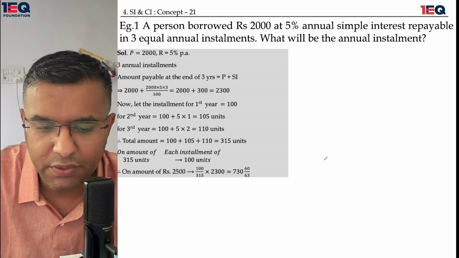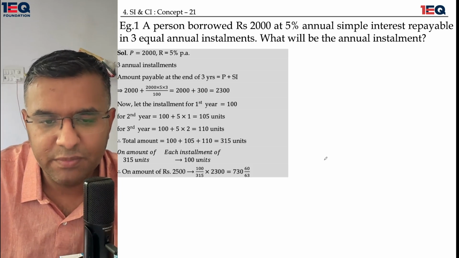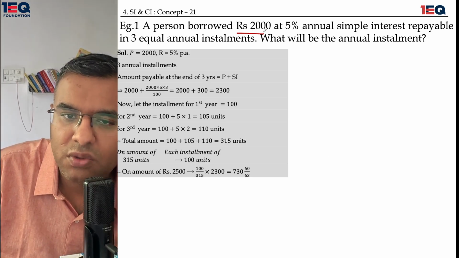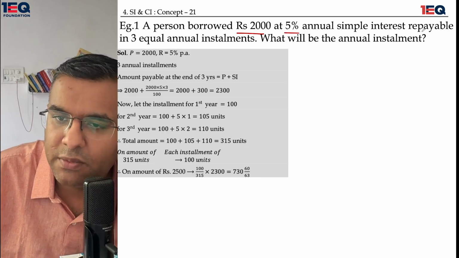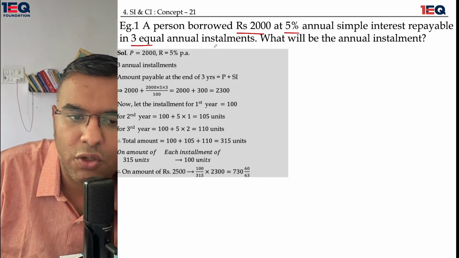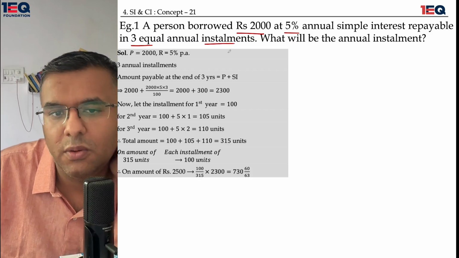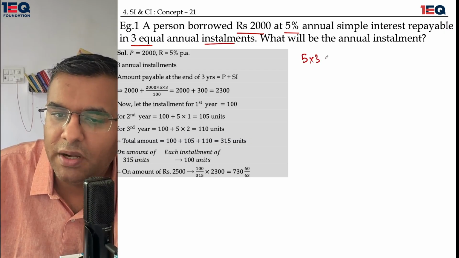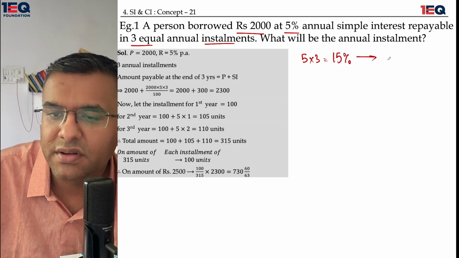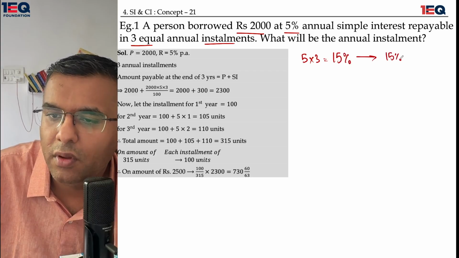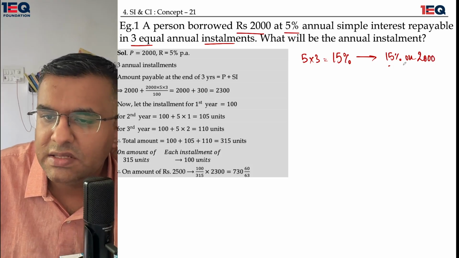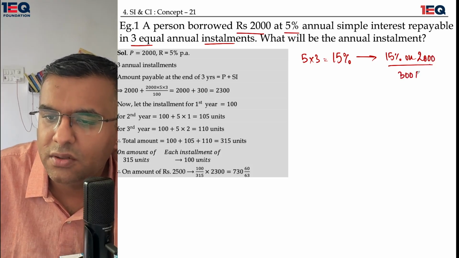I've already put up the solution. Why? Because I believe it is better for you to understand it through the solution. The amount which is borrowed is 2000. 5% is the annual simple interest, and 3 equal annual installments need to be paid. If 3 annual installments need to be paid, that means an effective rate of interest of 15% was applied. If a 15% rate of interest was applied on 2000 rupees, that means I earned an interest of 300 rupees in total.